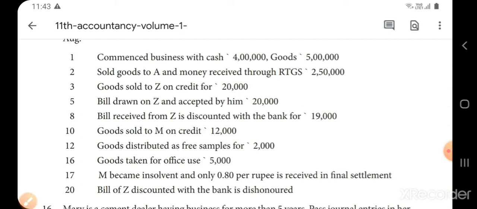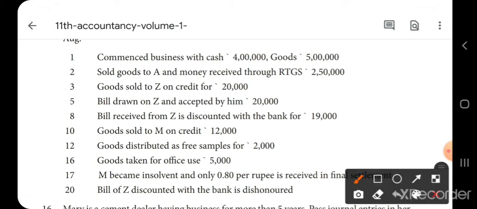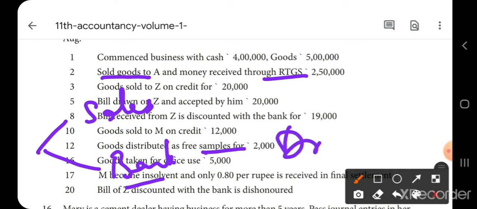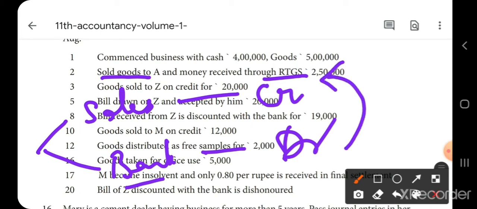Goods sold to A and money received through RTGS. That means what are the accounts involved? Sales and, through RTGS, that means bank. When you sell the goods, you receive the money. So debit the receiver. Who is the receiver here? The bank. And sales is always a credit. Credit all incomes and gains. Now what is the entry? Bank account debtor to sales account.